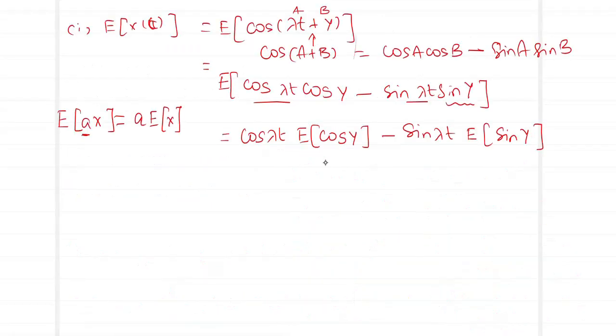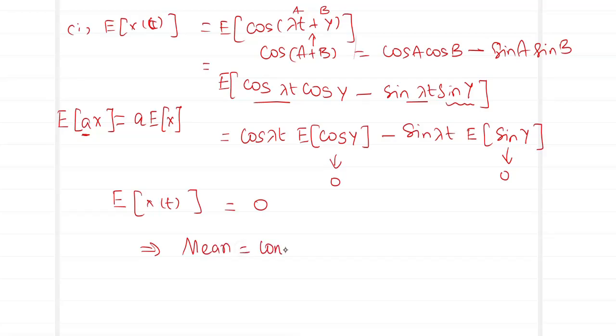So the expected value of cos y turns out to be 0, and the expected value of sin y turns out to be 0. So in this case we have the value of E[X(t)] to be 0. So what have we proved over here? We have proved that the mean is a constant. So our first condition has been verified.